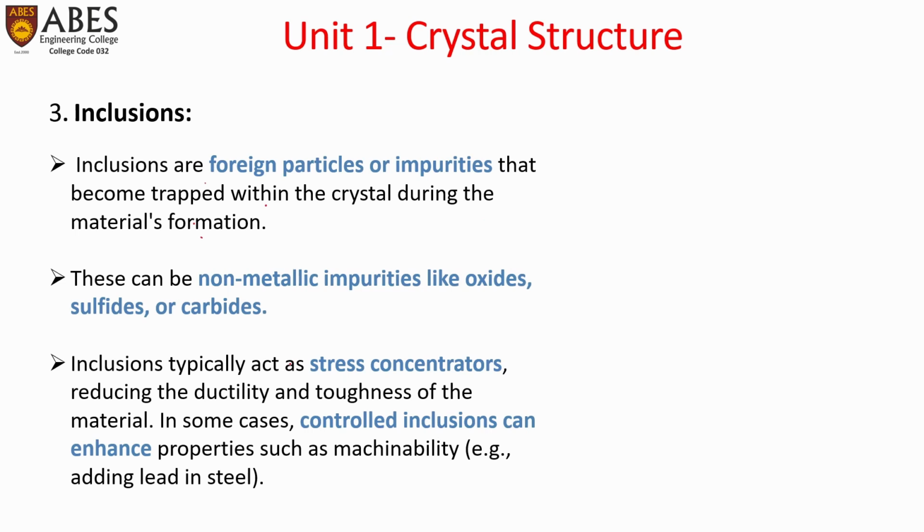The third type of volume defects is inclusions. Inclusions means the addition of foreign particles or impurities that become trapped within the crystal during the material's formation. These can be non-metallic impurities like oxides, sulfides, or carbides. Inclusions typically act as stress concentrators, reducing the ductility and toughness of the material. In some cases, controlled inclusions can enhance properties such as machinability, for example adding lead in steel.